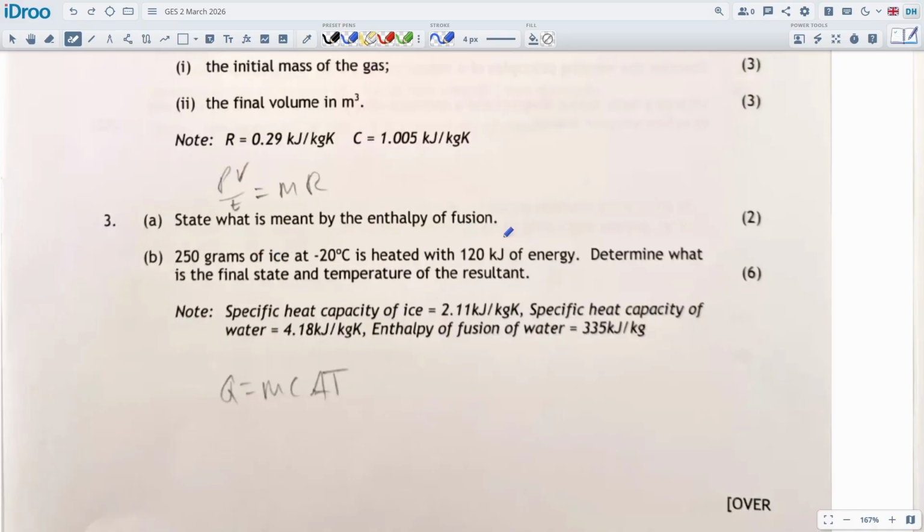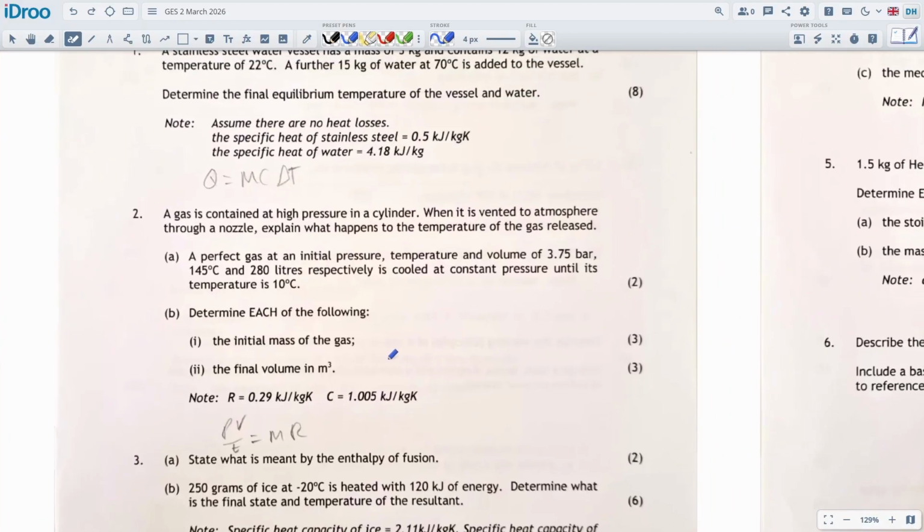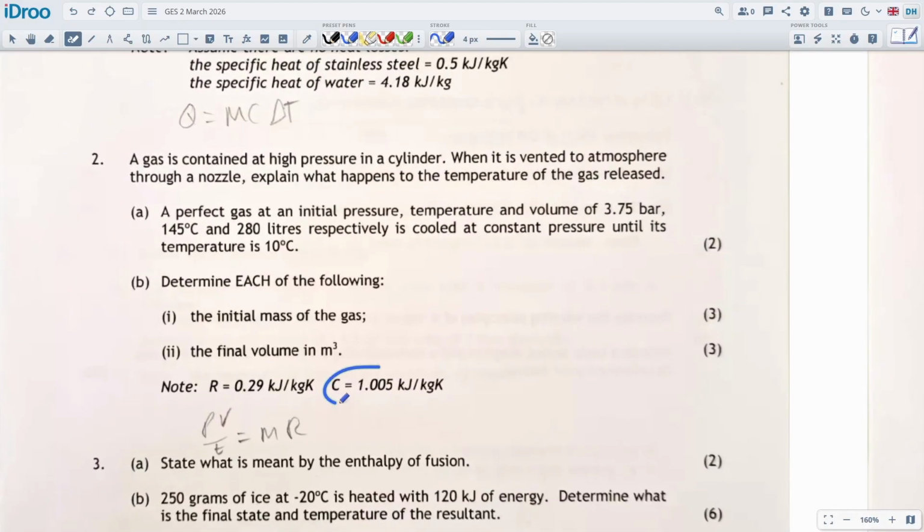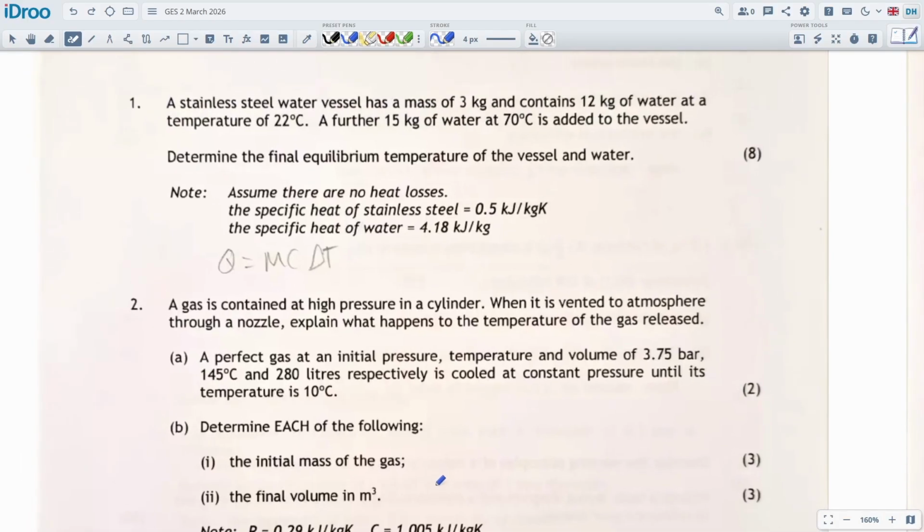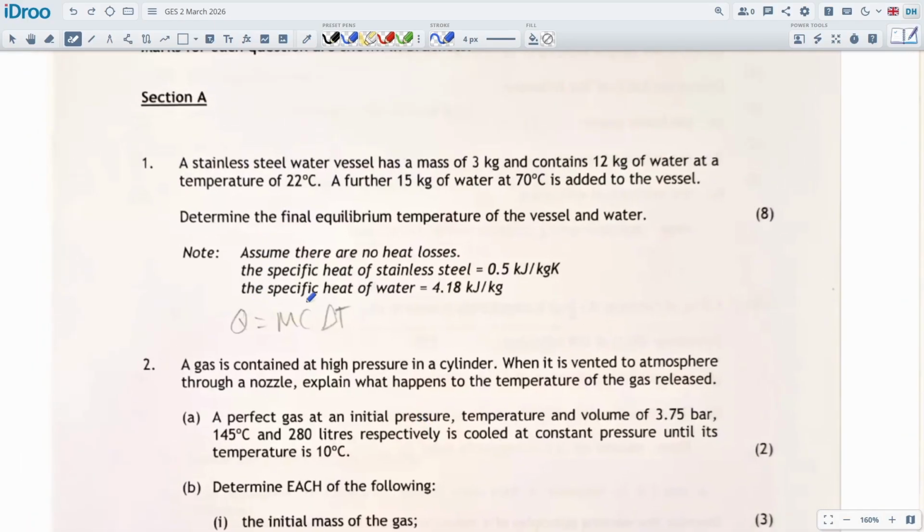You're heating up some ice, so there's also going to be a Q = mcΔT question, isn't it? This one actually has Q = mcΔT in there as well. That's a bit strange. I don't know if you need that one. We'll have to see if we even use that. That's a bit of a red herring. And then here we've also got a Q = mcΔT up here, haven't we?